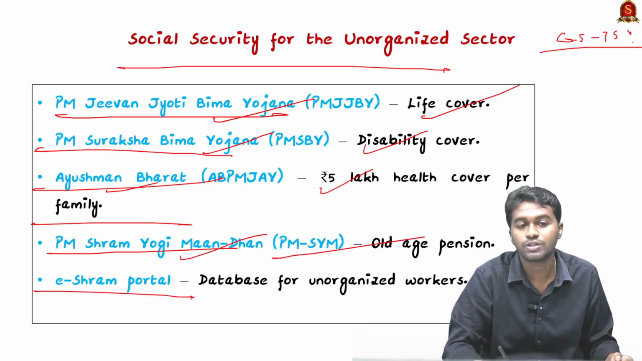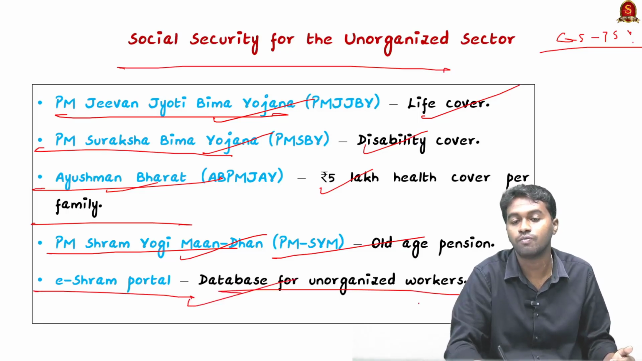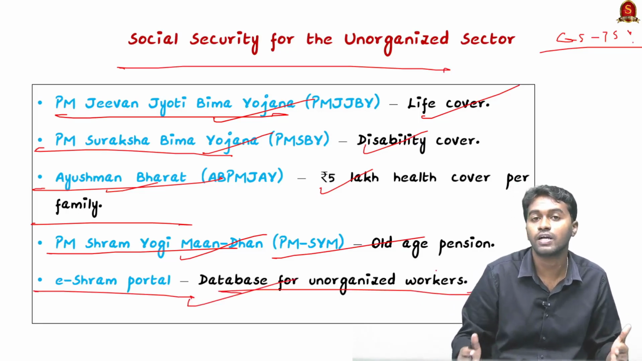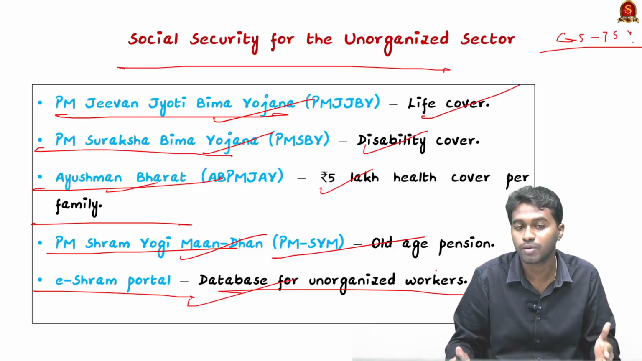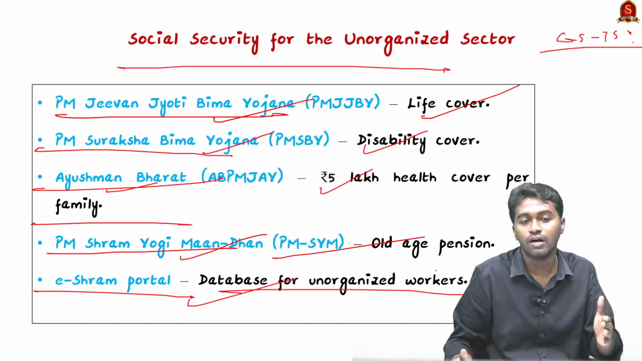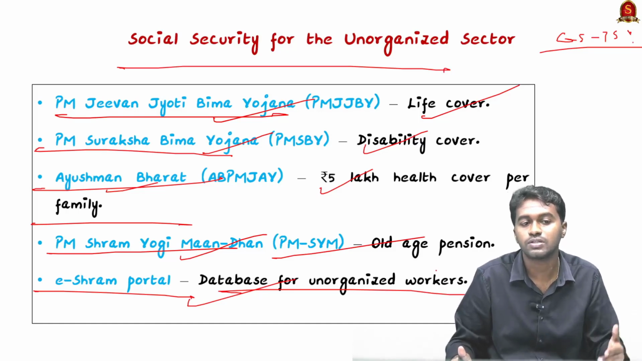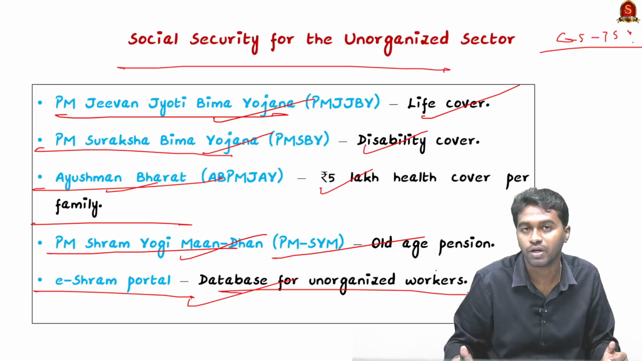And next we have the eShram portal. It is a database of unorganized workers. So we know that the data of the unorganized workers is very important for targeted intervention from the government, and this eShram portal is for that, and you can register through this eShram portal and get the benefits from the government.